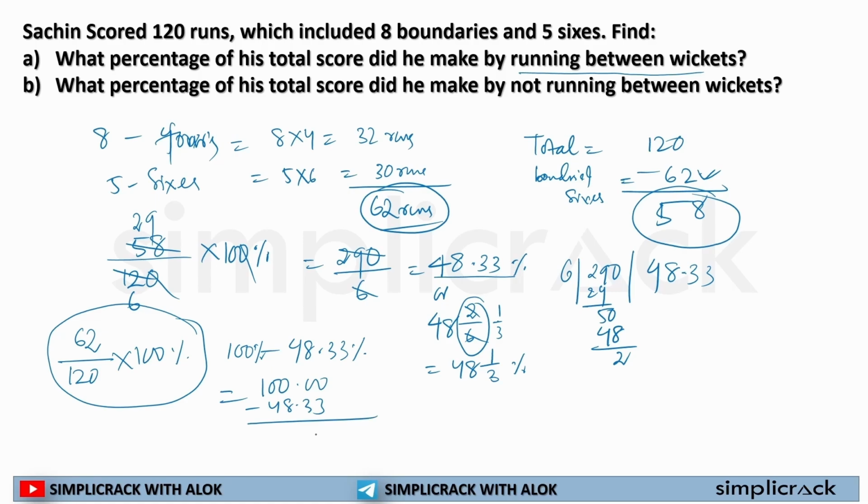I hope you know how to solve this question. It will get me 51.67. So 51.67 percent of the score was made without running between wickets. I hope this is clear to each and every one of you now. Here the trick was understanding running between wickets and not running between wickets. Boundaries mean 4s and 6s.